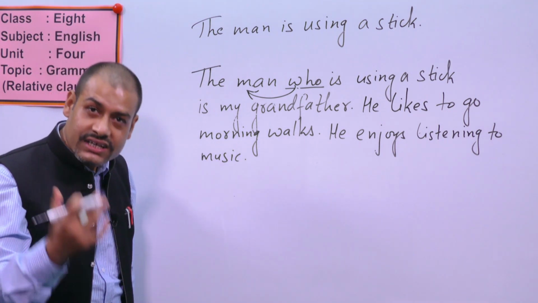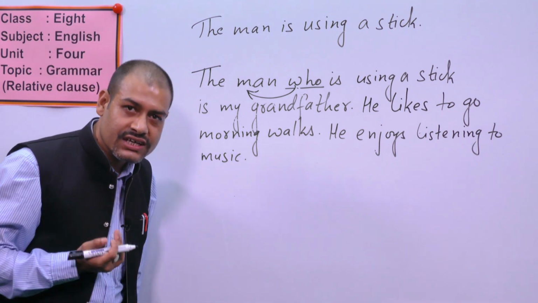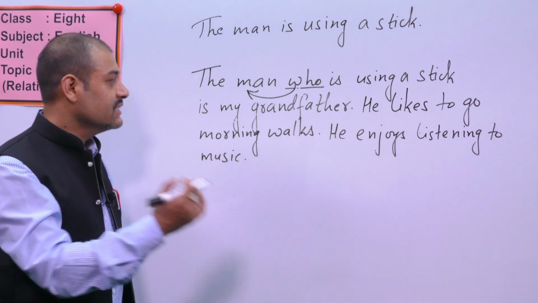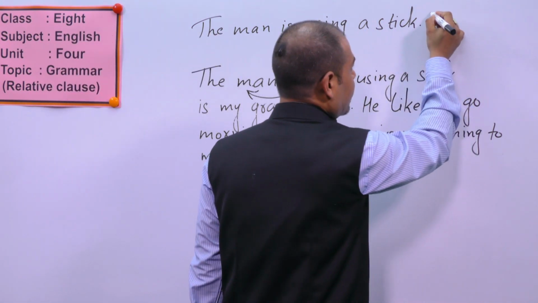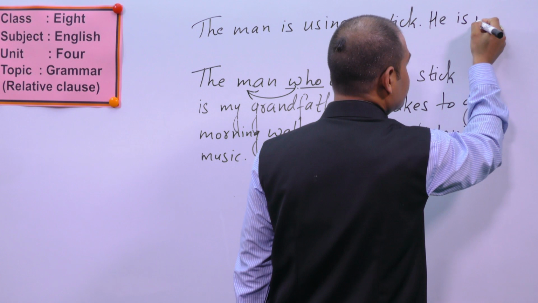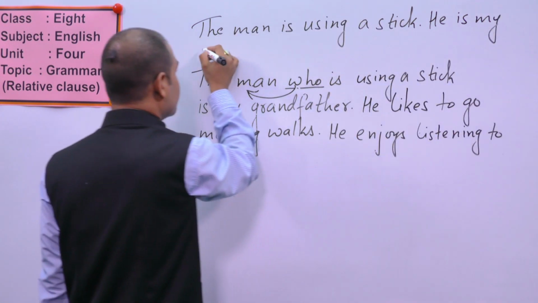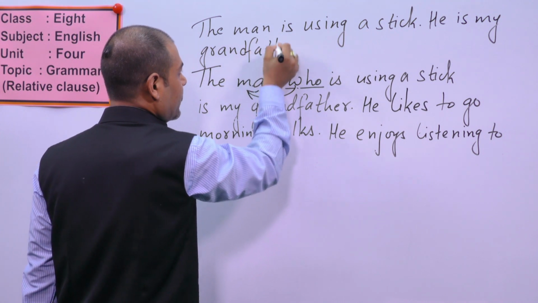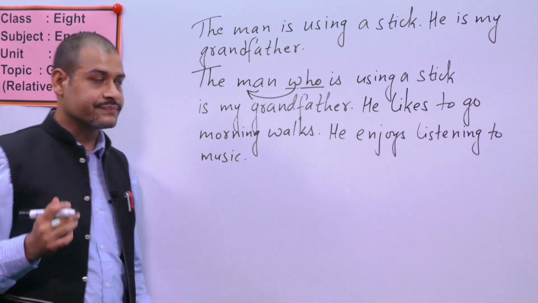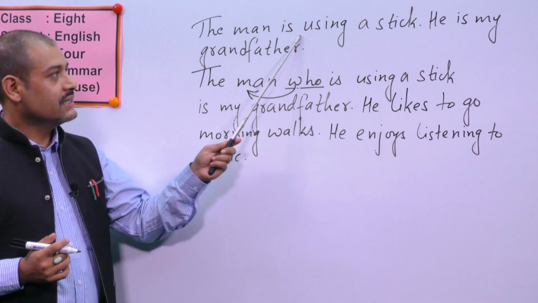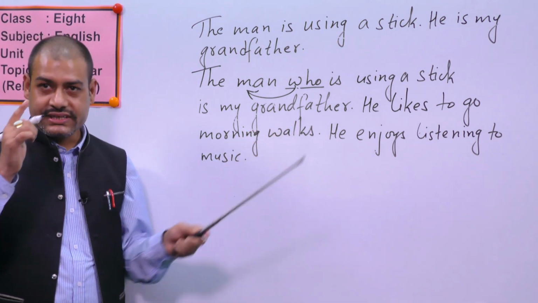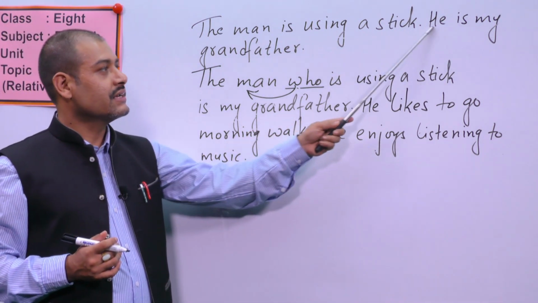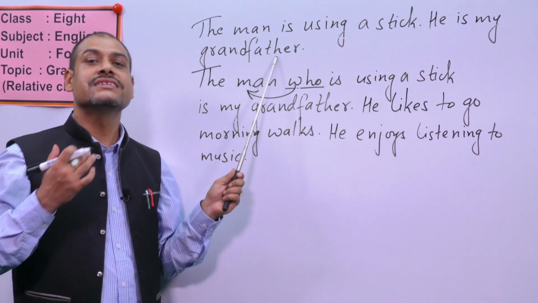Okay, so the second sentence can be, can you tell me? Yes, it can be, he is my grandfather. See, the man is using a stick, one sentence, okay. Another, he is my grandfather, second sentence.